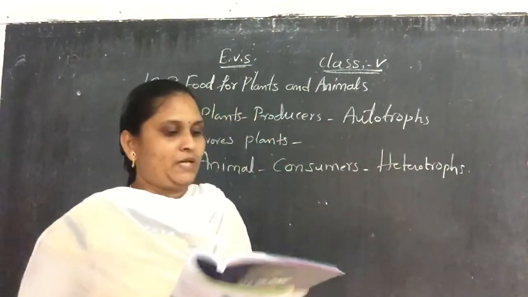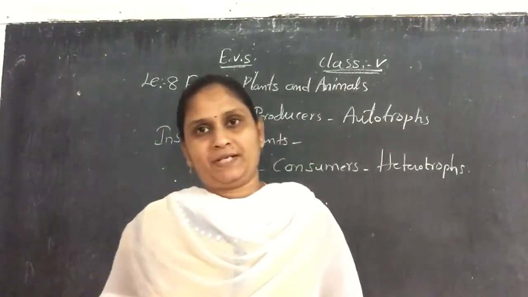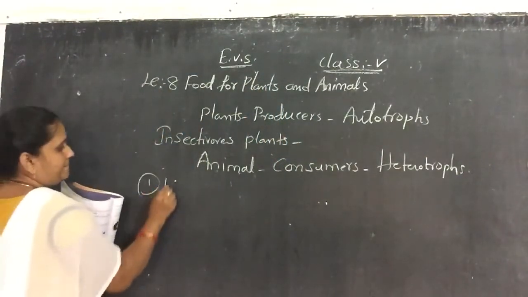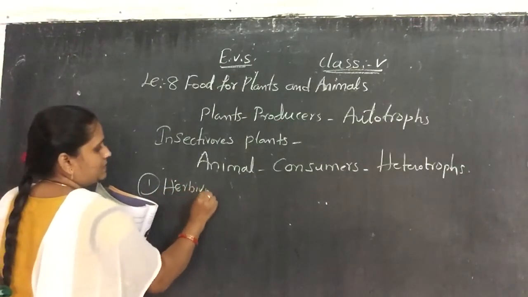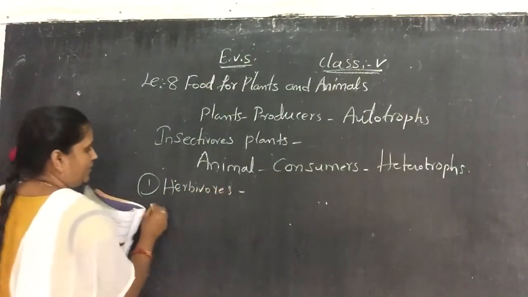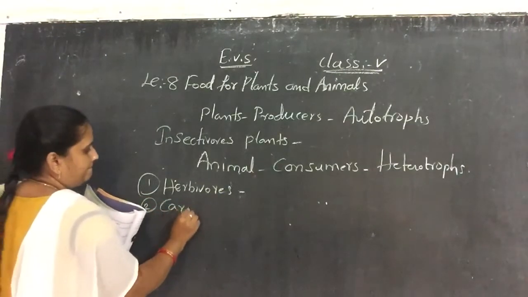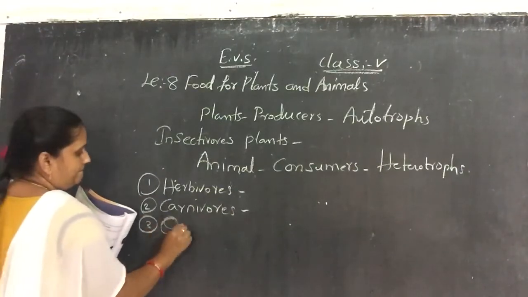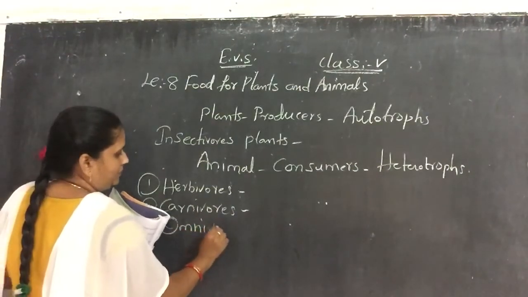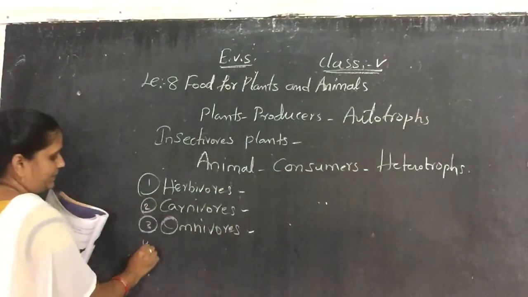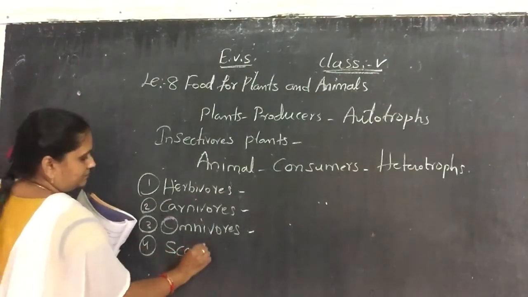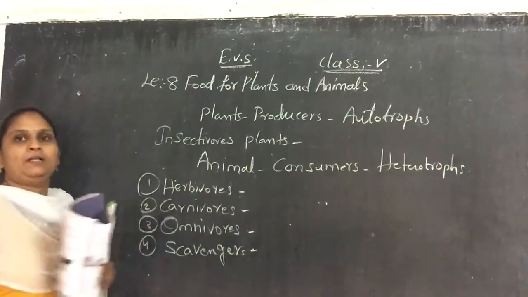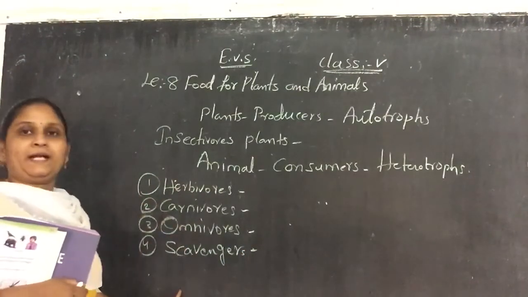Next, as we already learned, animals are classified into different categories. What are those, children? First one will be the herbivores. Second one, carnivores. Third one will be the omnivores. And fourth one will be the scavengers. These are the four different categories of animals.